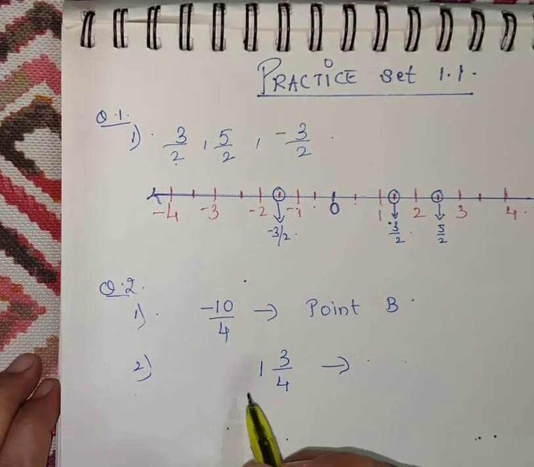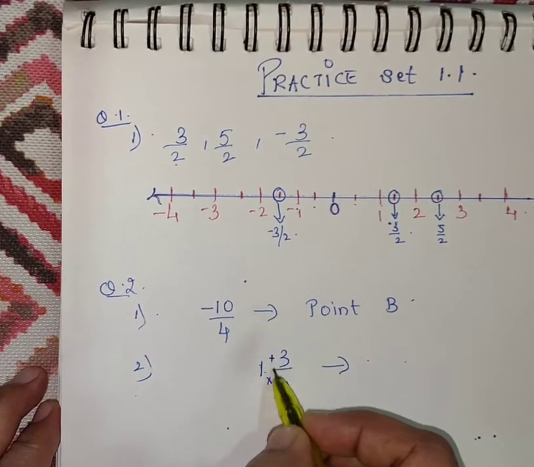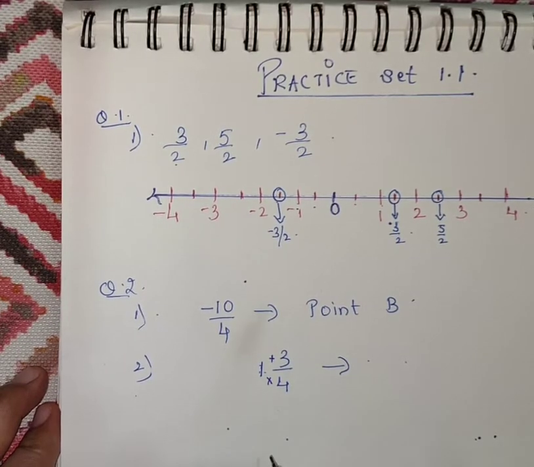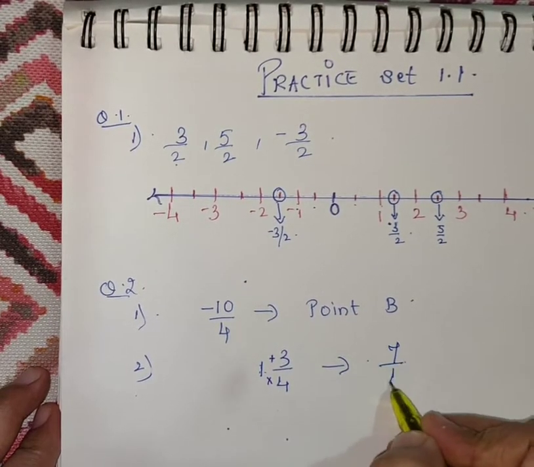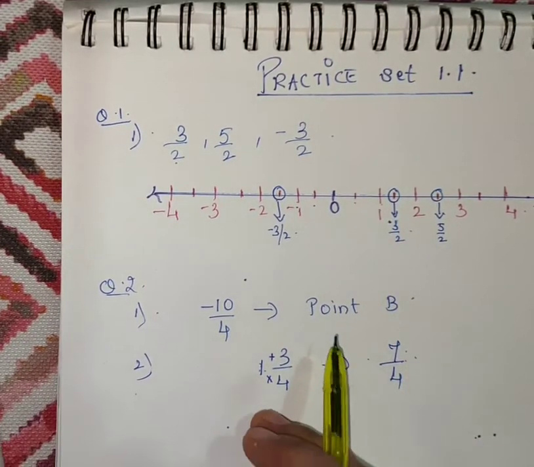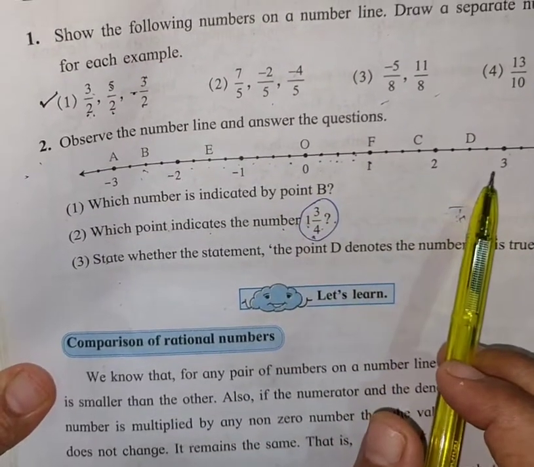First we will convert the mixed fraction into an improper fraction. So what is the rule? We multiply these two and then add the numerator. So 1 into 4 plus 3, 7 upon 4. Now this 7 upon 4 we will see on the number line, on the right hand side because it is positive.